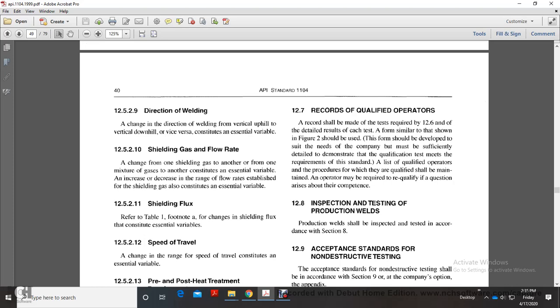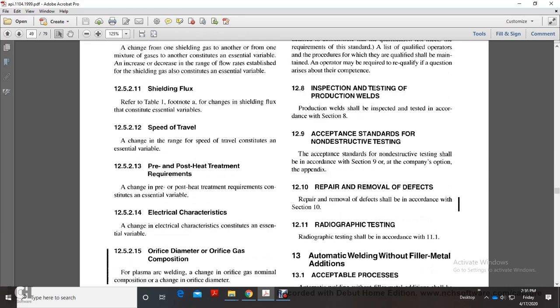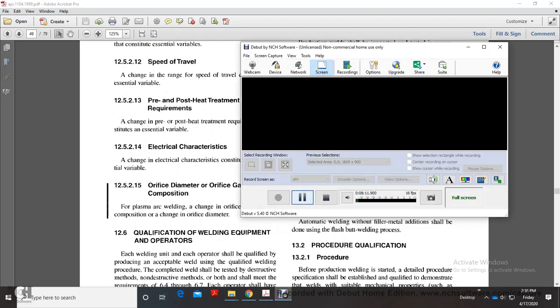12.8 Inspection and testing of production welds. Production welds shall be inspected and tested in accordance with Section 8. 12.9 Acceptable standards for non-destructive testing. Acceptable standards for non-destructive testing shall be in accordance with Section 9, or, at the company's option, the appendix. 12.10 Repair and removal of defects in accordance with Section 10. 12.11 Radiographic testing shall be in accordance with 11.1. Chapter 13. Automatic welding without filler metal additions. Testing.